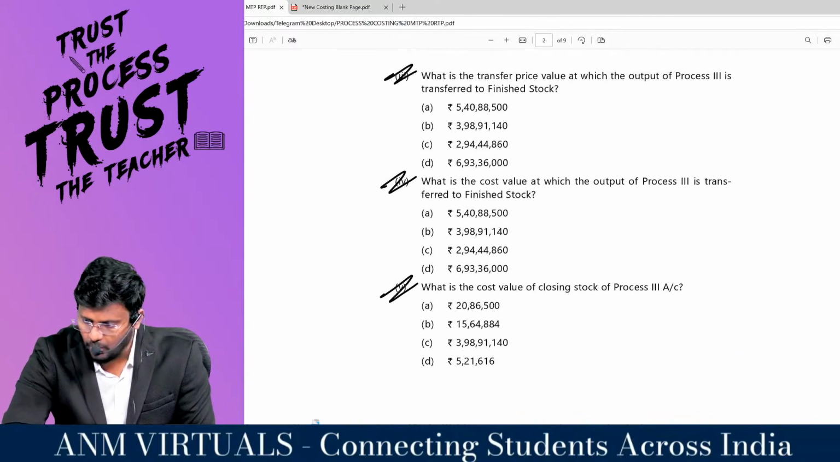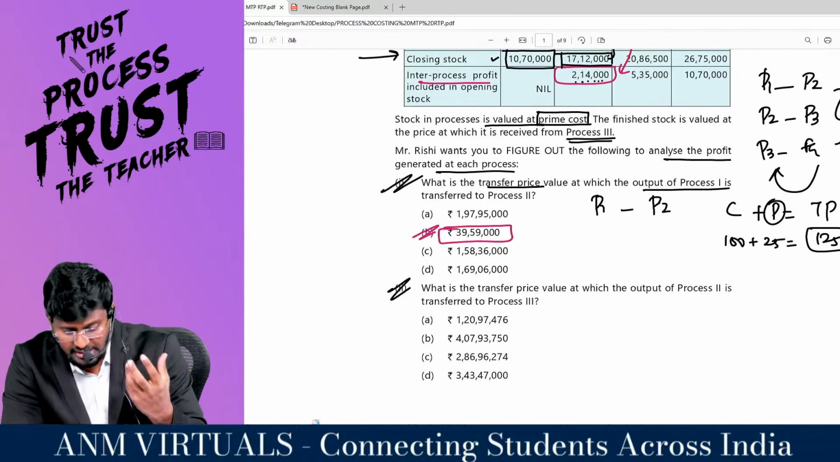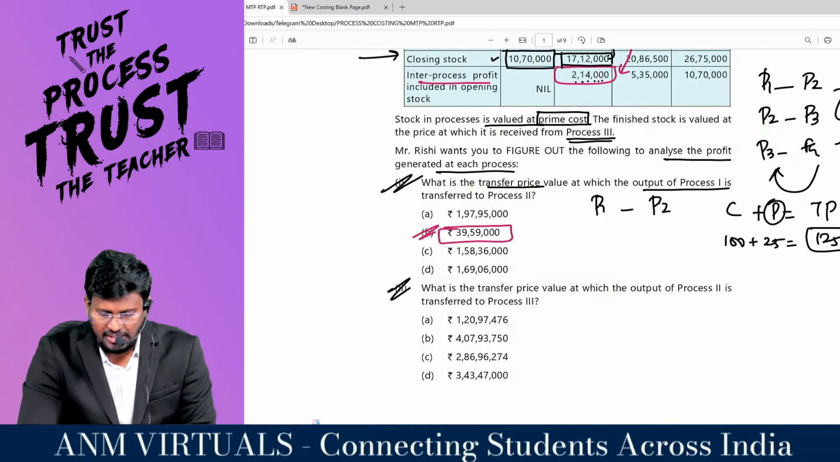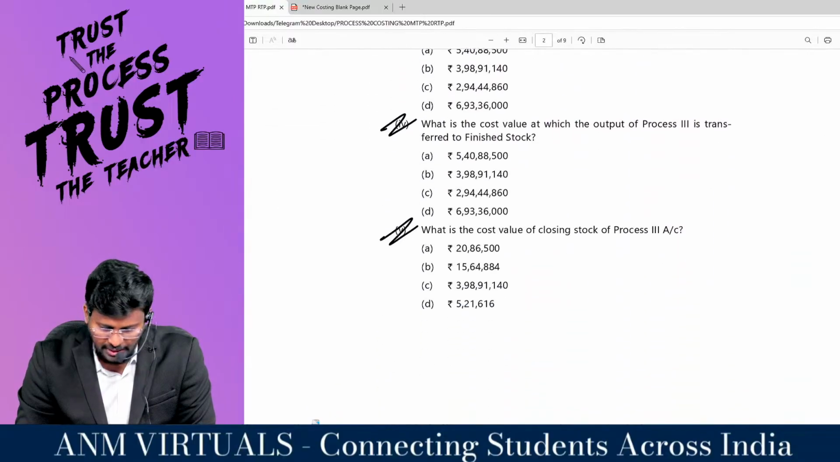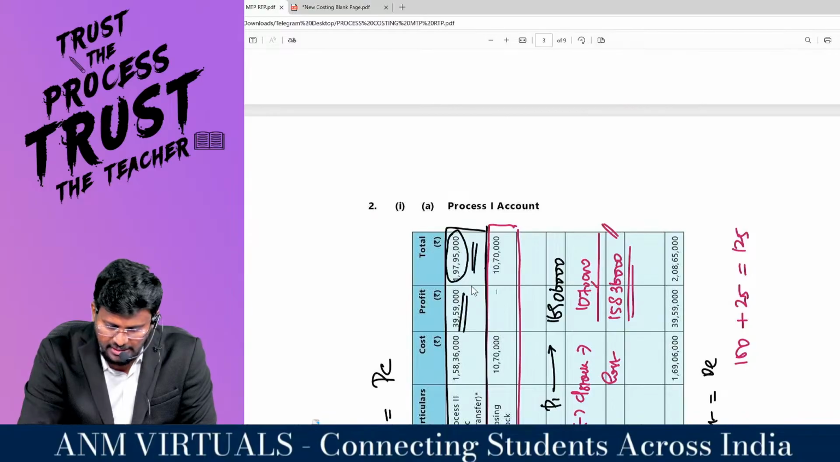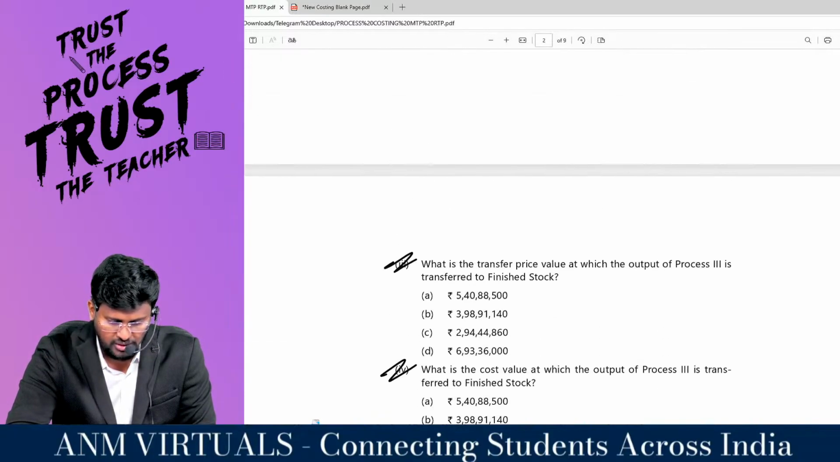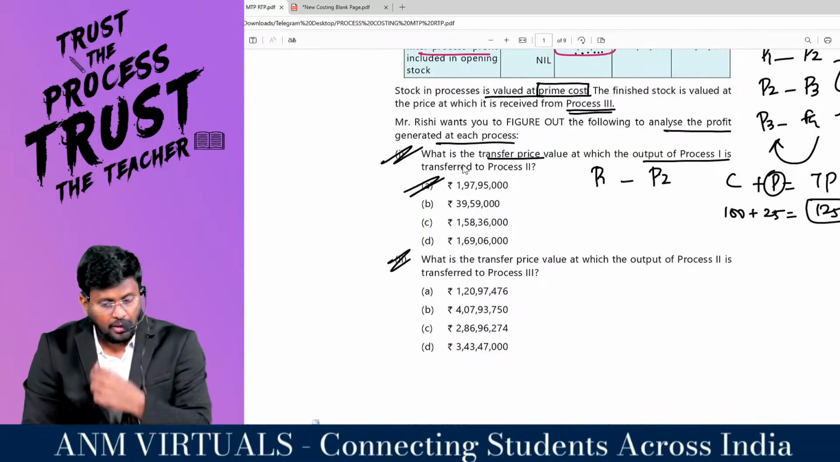What do they want for the first MCQ? What is the transfer price value at which the output of process 1 is transferred to process 2? What is that one? 1 crore. At what value did they show it? It is not the profit. At what value did they show it? 1,97,95,000 is the value at which it went from process number 1 to process number 2. So 1,97,95,000 is the answer. Next one.